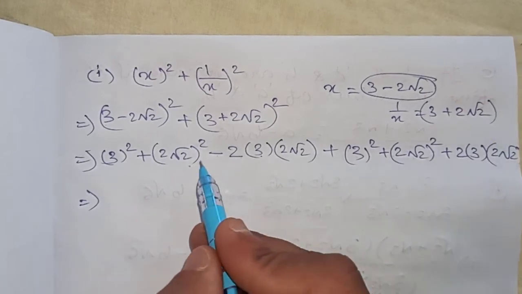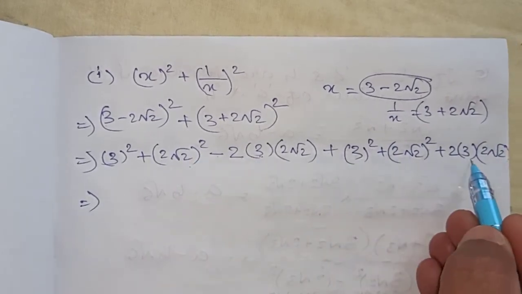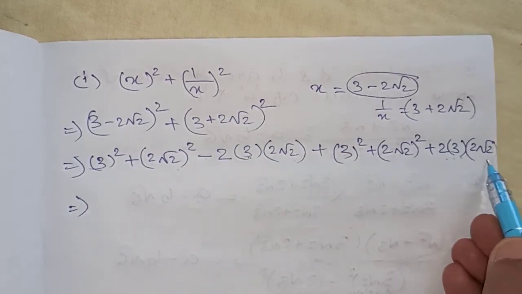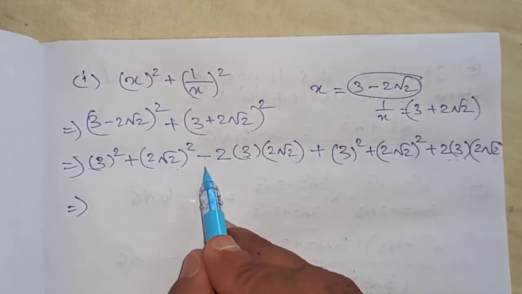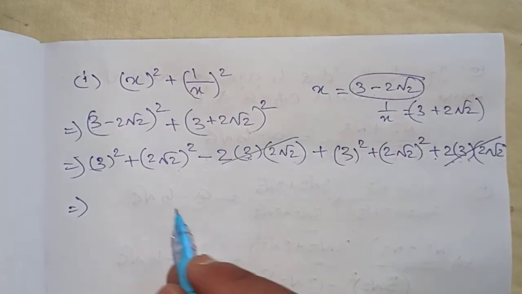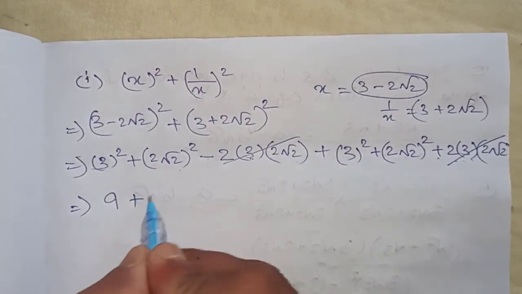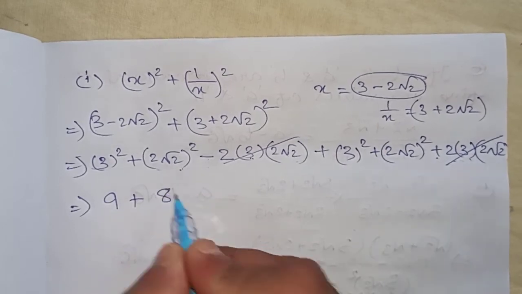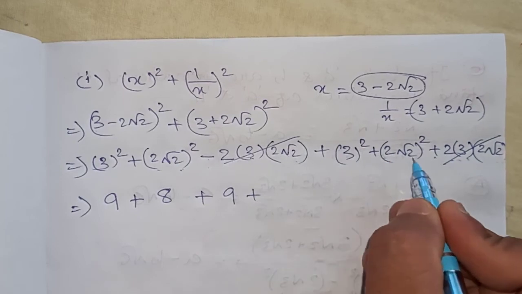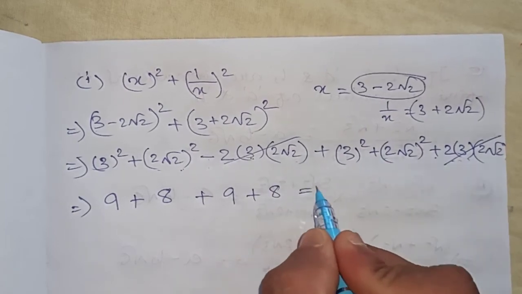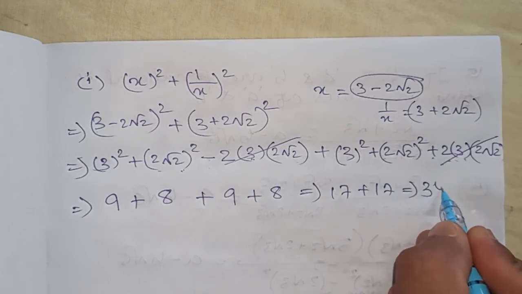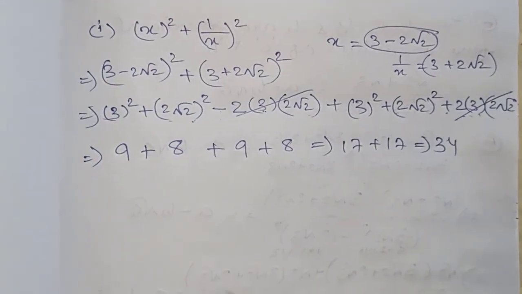Now can you see these two terms are the same? 2ab and 2ab are the same, but the signs are opposite. One is minus, one is plus, so they cancel. So what is left? 3 square is 9, 2 root 2 square we just solved as 8, plus 3 square is 9, plus 2 root 2 square is 8. So 9 plus 8 is 17, plus 17, that is 34. This is the first bit.